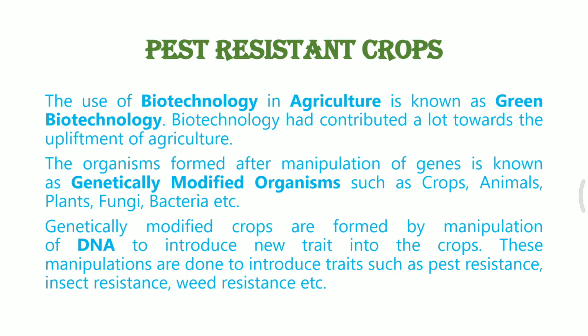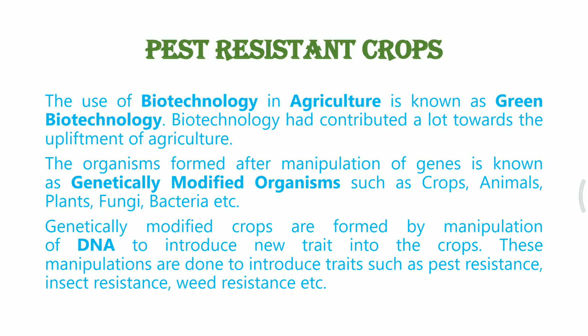Pest resistant crops are also there. Till now, we have discussed only the varieties which were giving good yield or high nutritional value. Various other plants are also there. I just mentioned golden rice. The pest resistant crops, how are they formed? Again, we have to understand the physiology of a pest. How does it attack the plant? And what can be done in order to not allow the plant to be infected by the same pest?